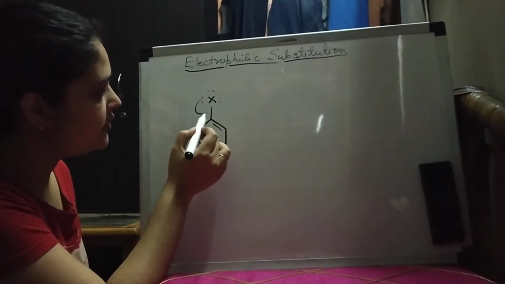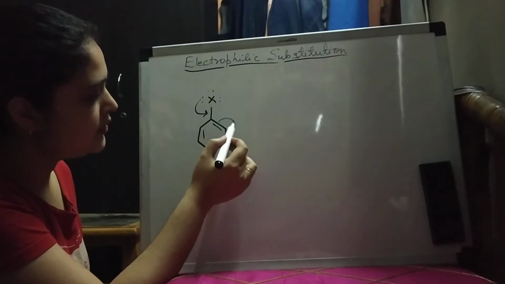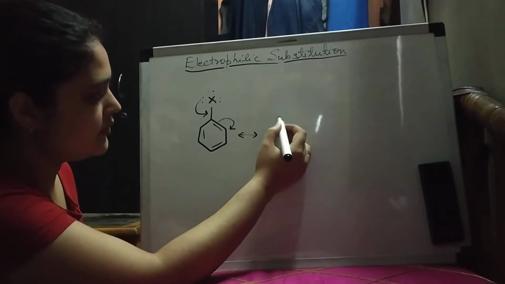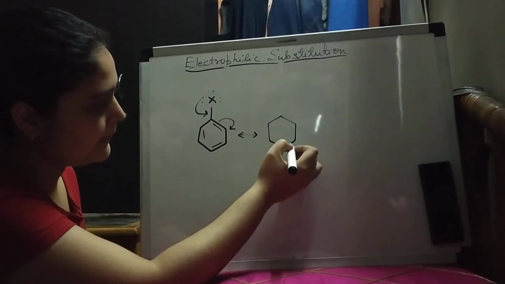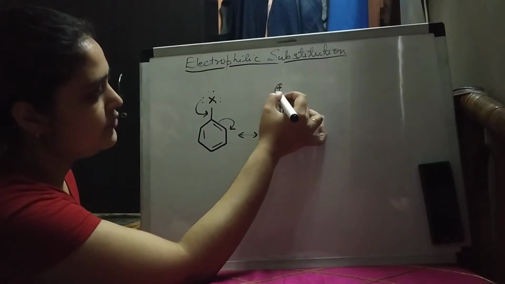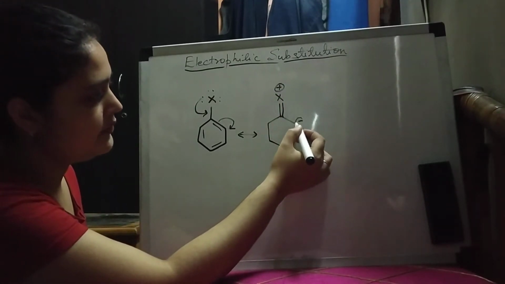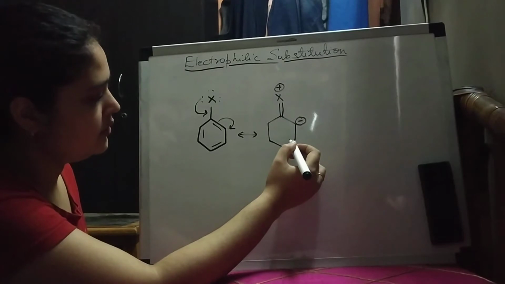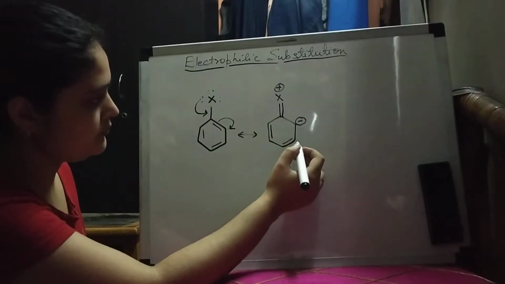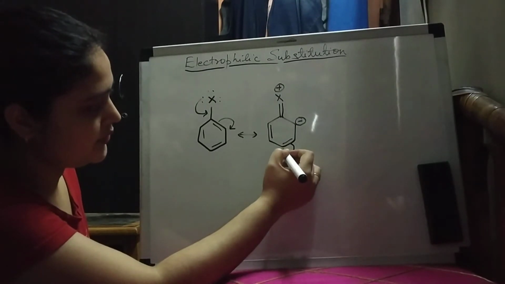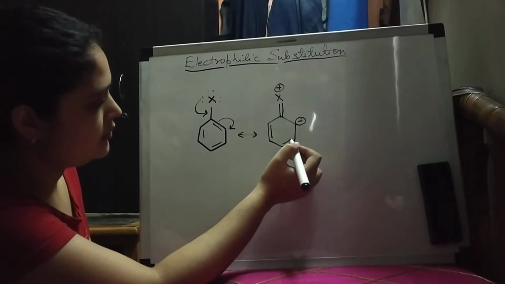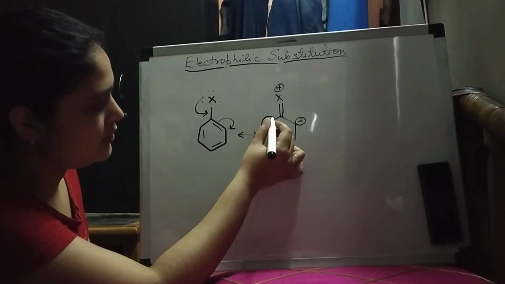This lone pair will shift here and this bond will shift here. So the next resonance structure will become: here a double bond will come, here a positive charge, here a negative charge, and this double bond will remain the same. Now this will shift here and this will shift here.